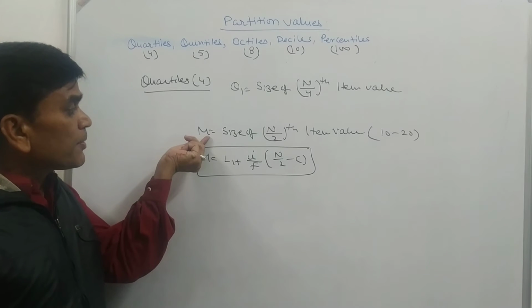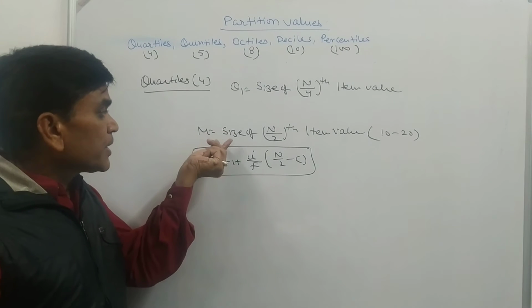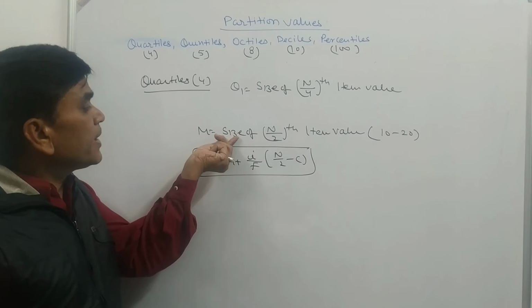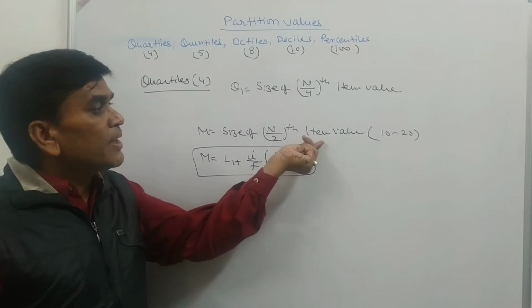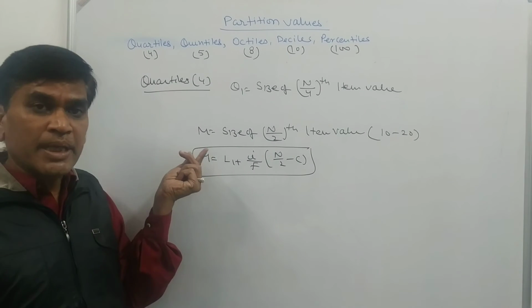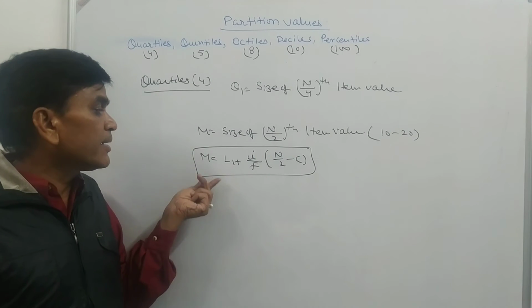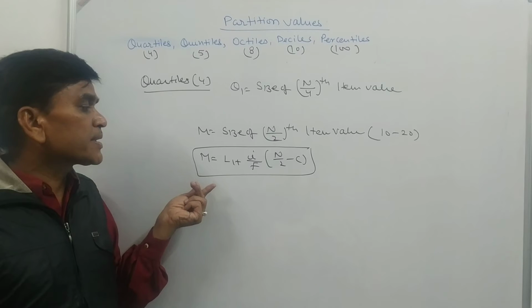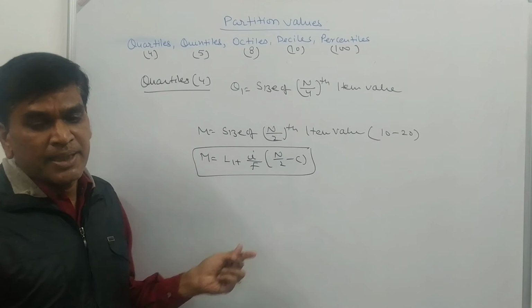So this is the formula for calculating the median for the continuous series. Size of n by 2 item value gives us the location, and for calculating the actual value of median, we apply the formula L1 plus i upon f times (n by 2 minus c).